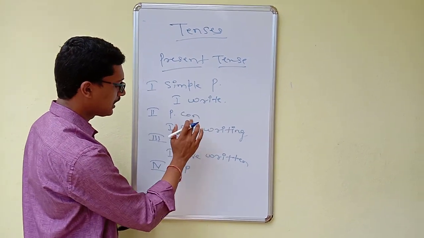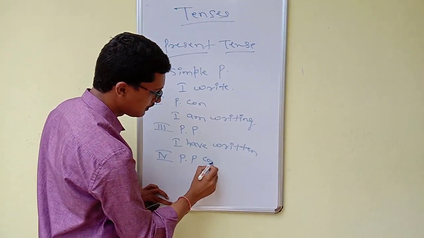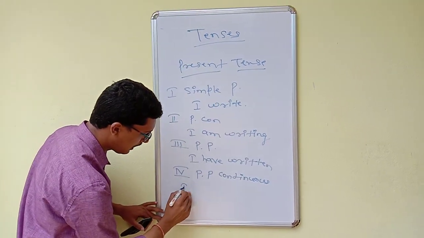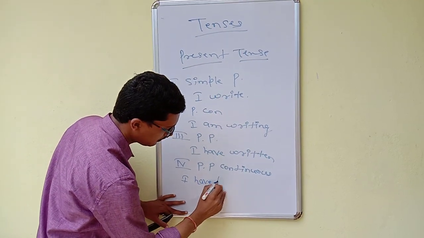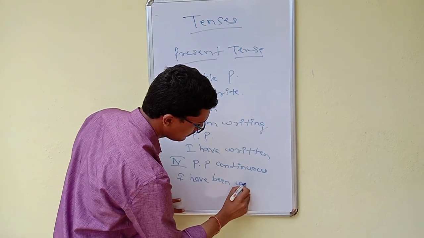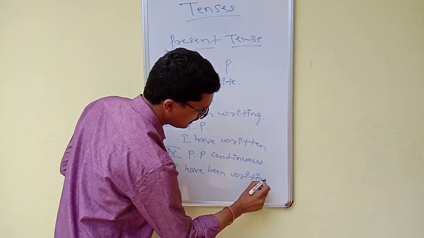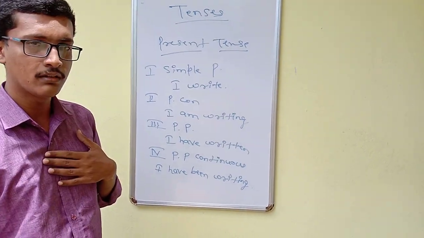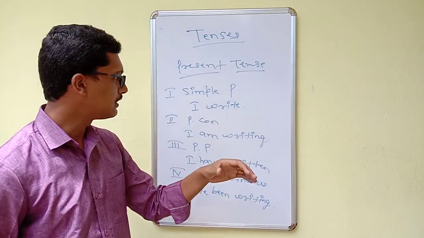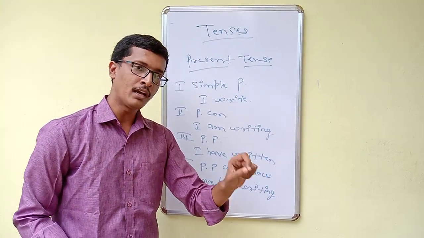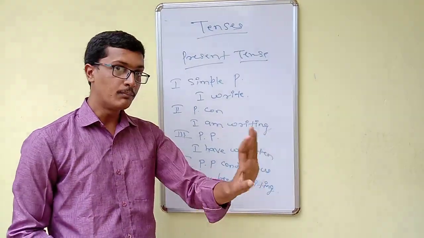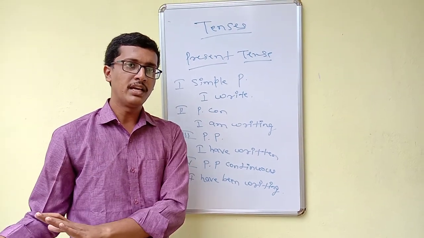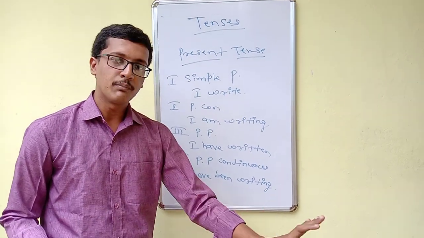Fourth one, present perfect continuous. I have been writing. So what meaning does it give here? I write, that may be a page, a letter, it can be anything. I am writing: at the present time, what I am doing, I am writing. I have written: I completed it just now, in some amount of time, but I completed it, and I can still feel that I just completed it now itself.